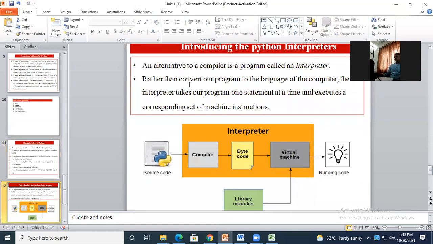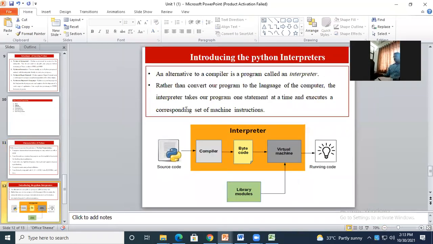The interpreters, I think we have already discussed how it works with compiler and interpreter. But you should know this diagram. An alternative to compiler is nothing but called as interpreter. See, compiler, already I have given you the difference.